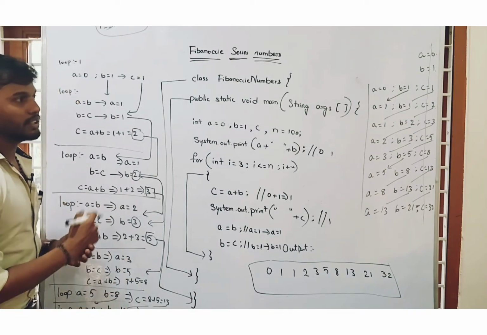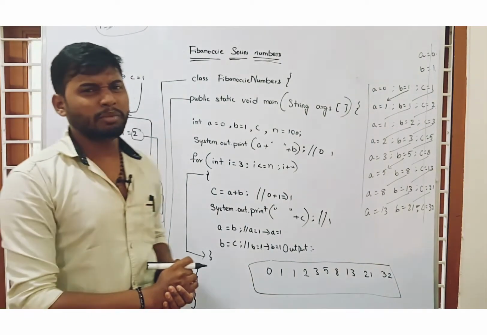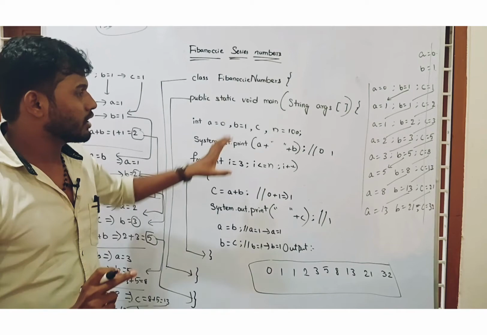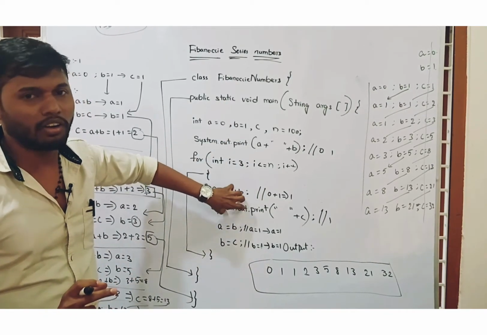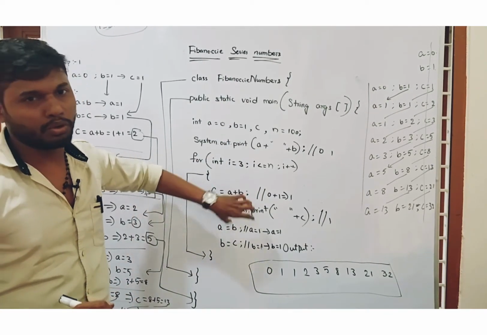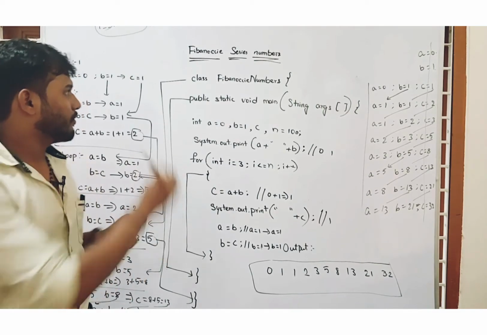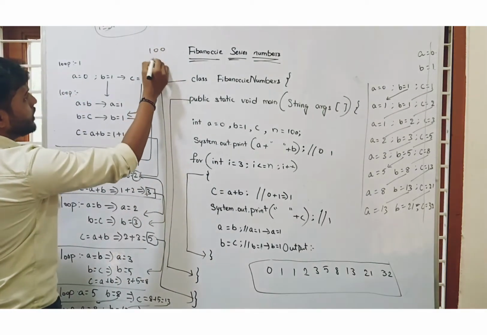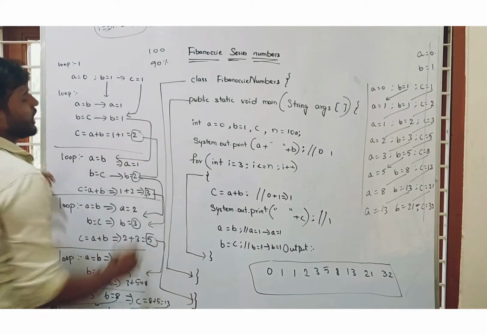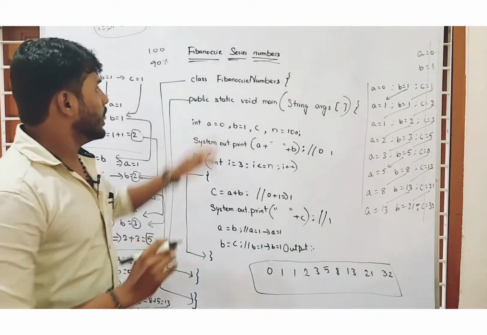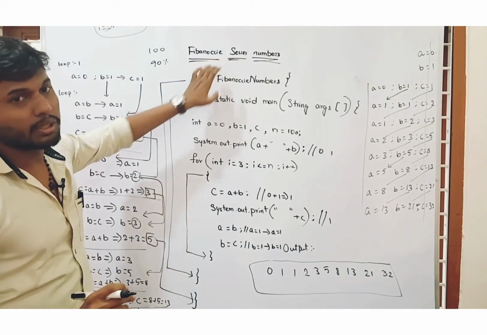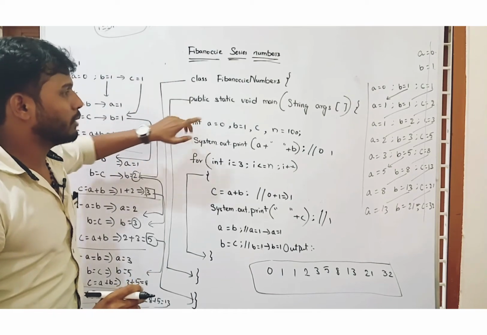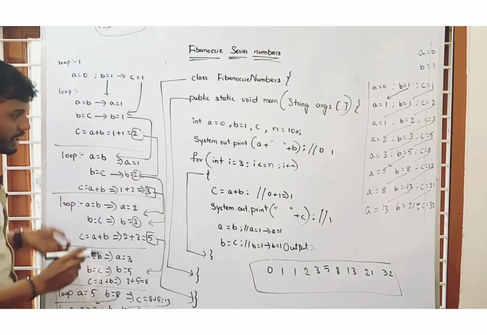Okay guys, this is the program. This program may seem a little tricky, but when you have understood the logic, it is a very simple program. And with 90% probability, they are asking this Fibonacci series program. So this is the program and this is the explanation internally.